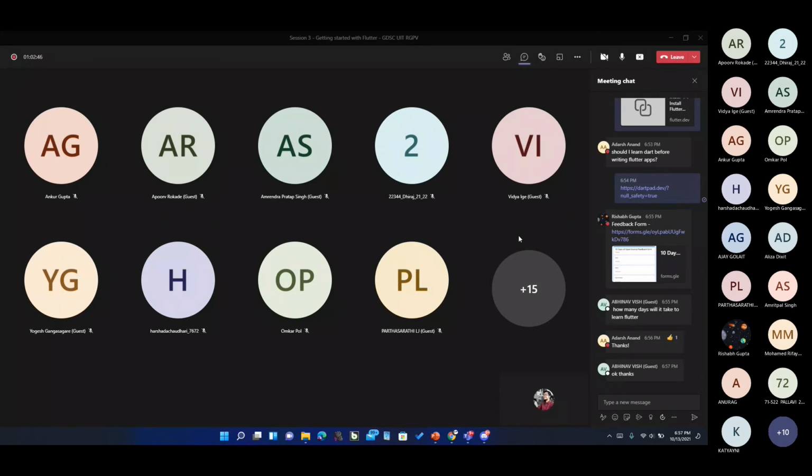Anything regarding how difficult is Dart or anything like that you might be having. Should you learn Java or Kotlin first, or should you learn JavaScript first? Any question that you might have.